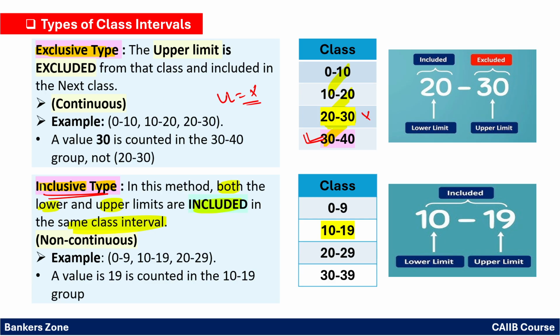If there is no repetition, obviously it will be simply the inclusive type. For example, 10 to 19: both lower limit as well as upper limit we count in the same class. 19 will be included in the same class of 10 to 19. So for inclusive there is no doubt, both lower and upper are included. However, for the exclusive type, the upper limit we have to exclude from that class.